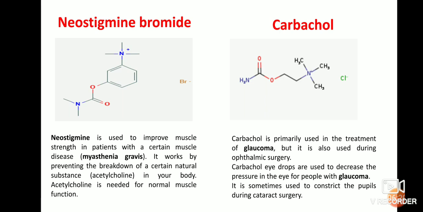Coming to this carbachol, this type of drug is mainly used for the treatment of glaucoma. Once again I repeat, glaucoma is damage of the eyes due to high eye pressure, and carbachol is also used during ophthalmic surgery. Carbachol eye drops are used to decrease the pressure in the eye for people with glaucoma. It is also sometimes used to constrict the pupils during cataract surgery.